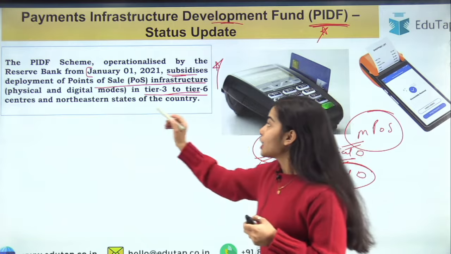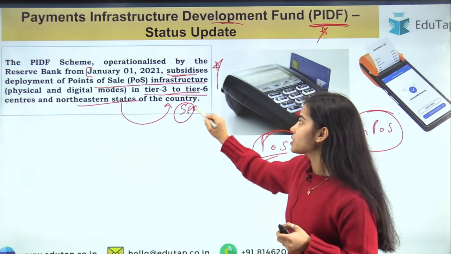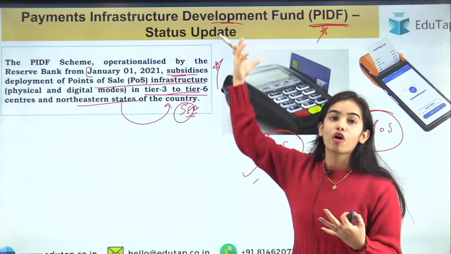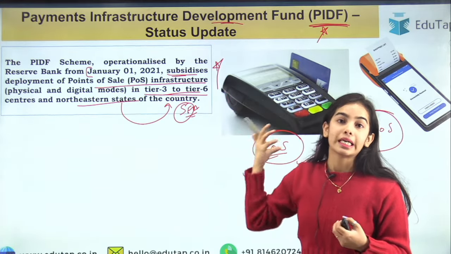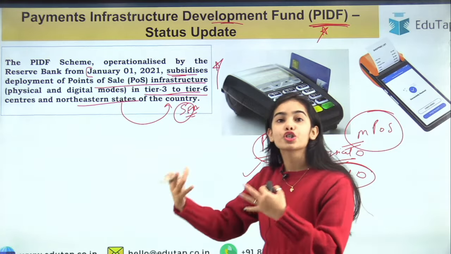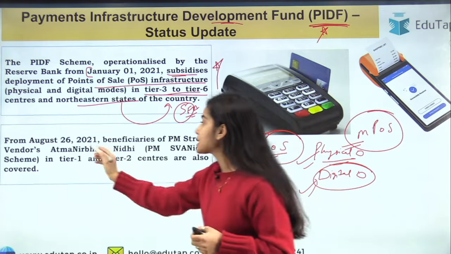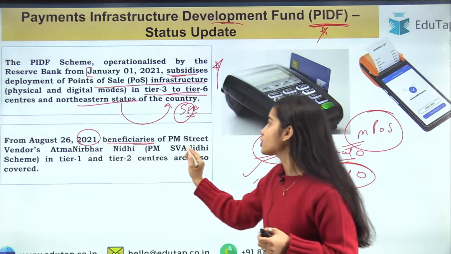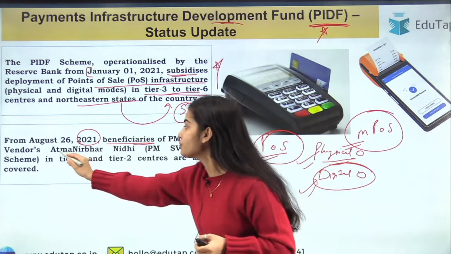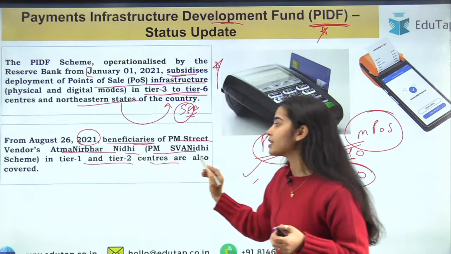The northeastern states of the country are the special focus areas, because here also the development of payments infrastructure is needed. The physical devices and the digital devices for digital payments should be provided to those areas. Later on, from August 26, 2021, the beneficiaries of PM Street Vendors Atmanirbhar Nidhi, that is PM Swanidhi, in tier 1 and tier 2 centers are also covered.